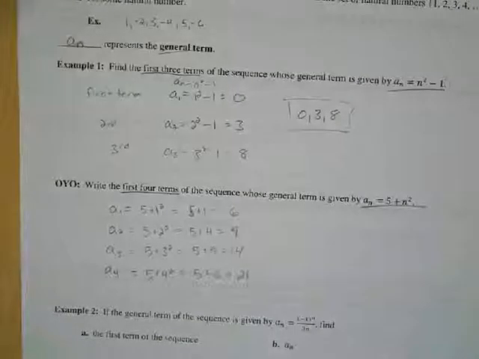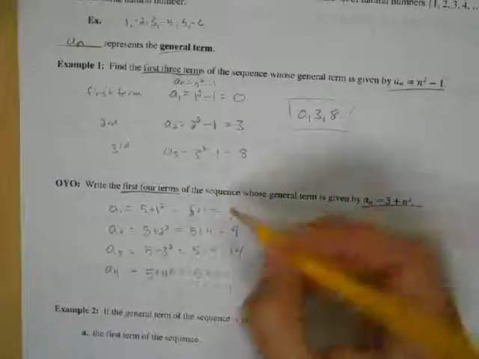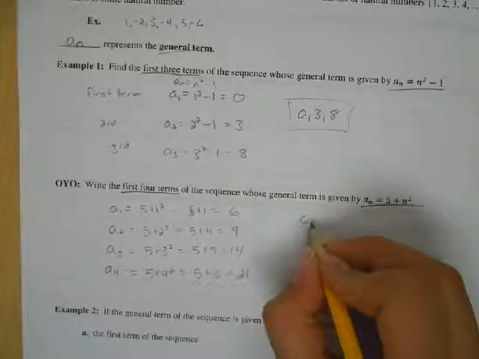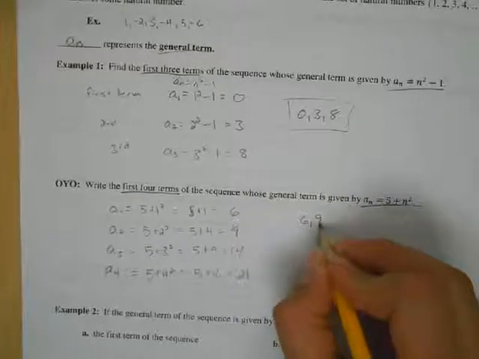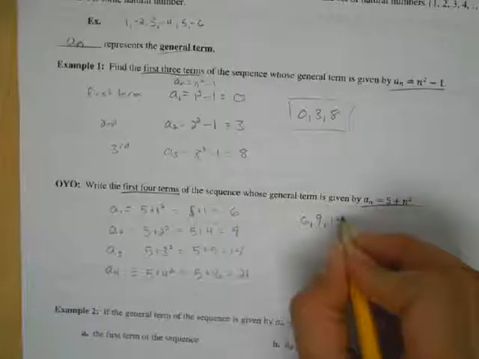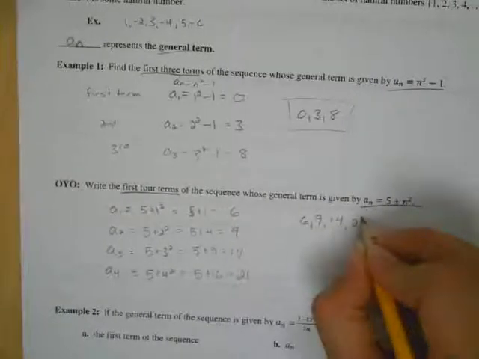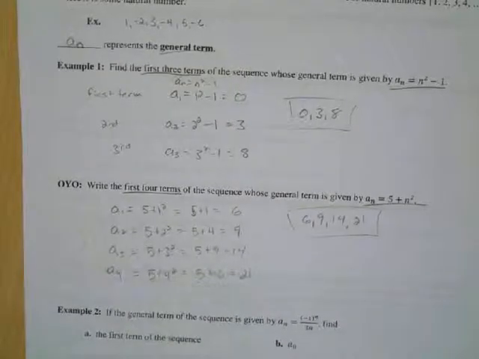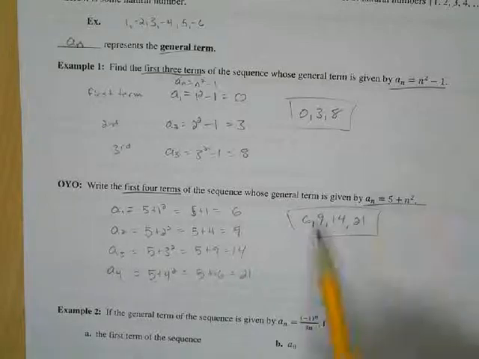Okay, so the first 4 terms written in order. Now, I can't write them backwards or anything like that. My first term is literally 6. Second term is 9, third term is 14, and fourth term is 21. And that is important, because they have to actually follow in that exact order, otherwise your pattern's messed up. So this is your pattern, this is the order: 6, 9, 14, 21. Okay, so that's going to be the first 4 terms.